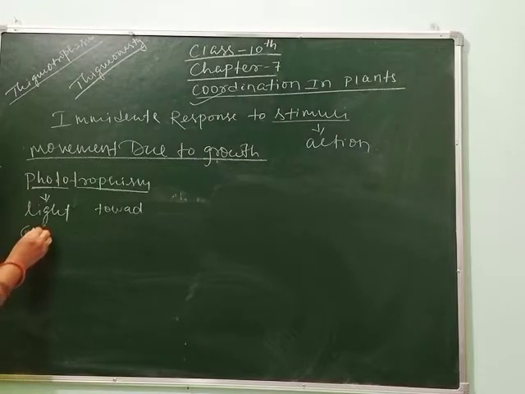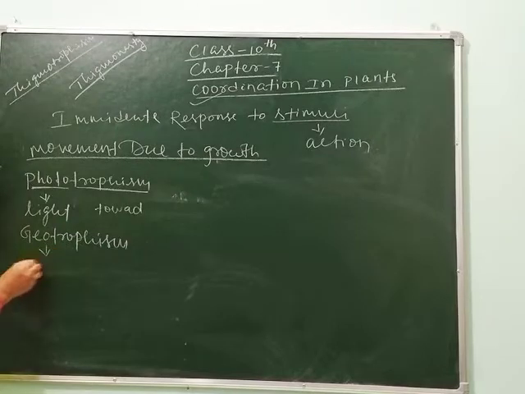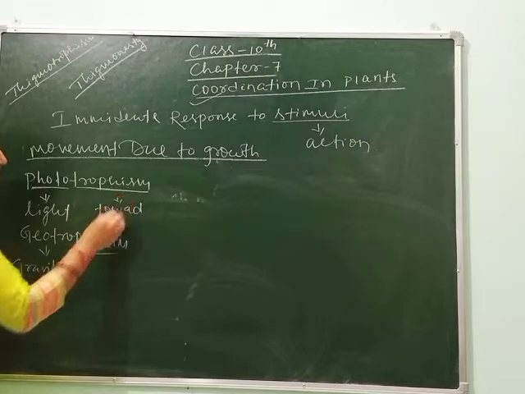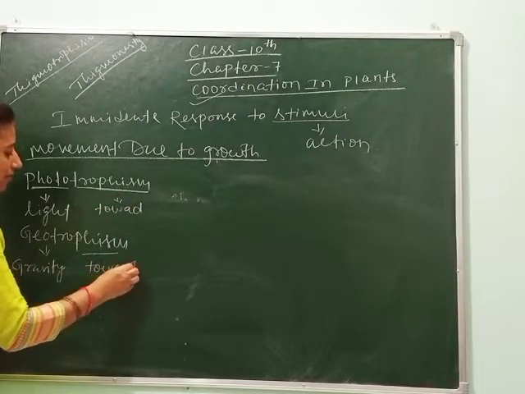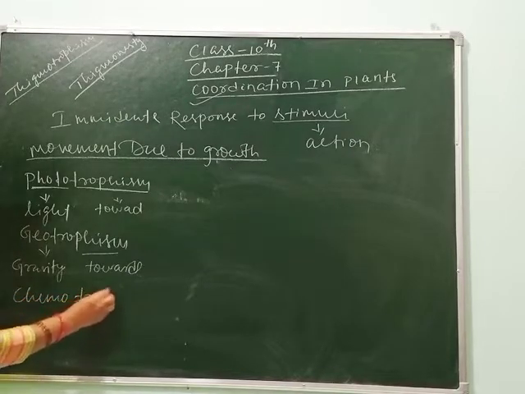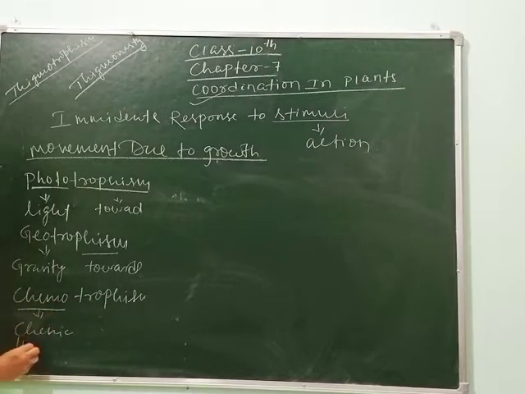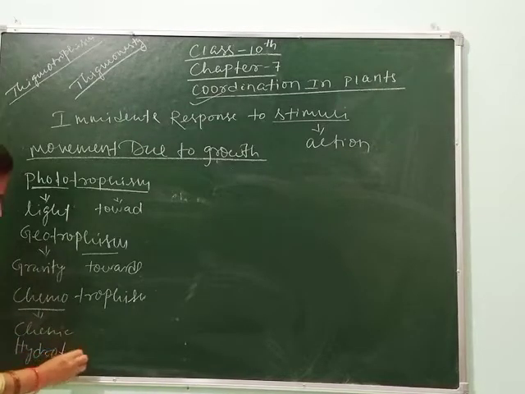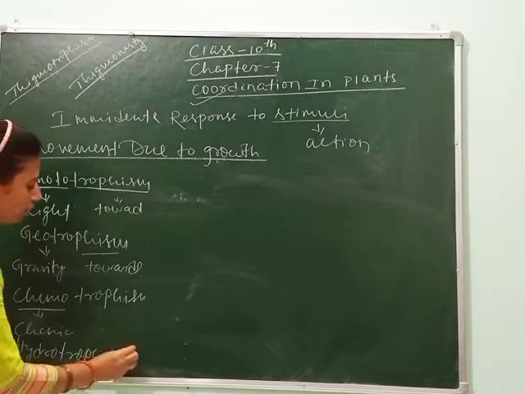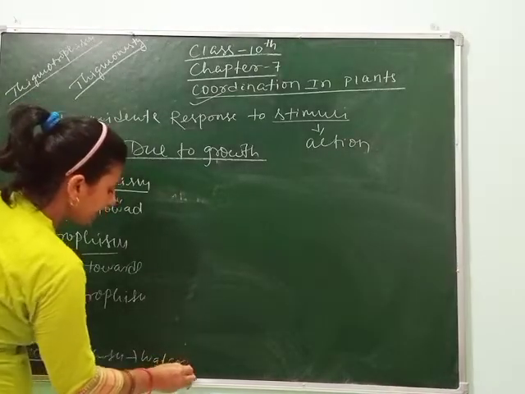Then your geotropism. Again, geo means gravity or earth, and tropism means the same, towards. Next one is your chemotropism. Chemo means chemicals, when movement is in the direction of chemicals. Next is your hydrotropism, when growth is in the direction of water. So hydro means water, here growth occurs in the direction of water.